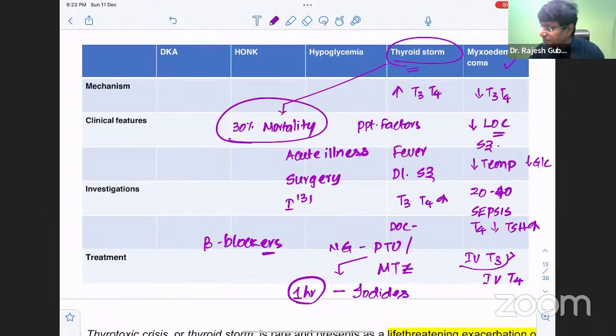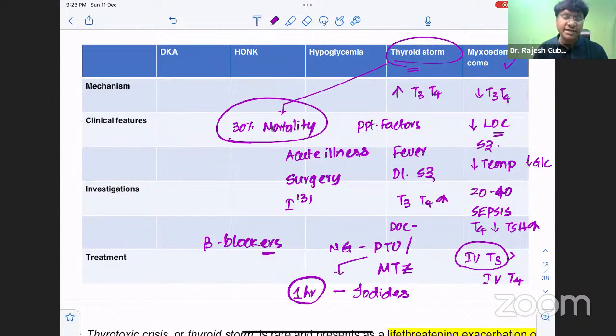But one important point you need to take care of is that whenever you give intravenous T3, it is more arrhythmogenic. It can provoke arrhythmias, so you need to monitor for the development of arrhythmia. And apart from intravenous T3 and intravenous T4, there is hypoglycemia, so intravenous dextrose should be given.